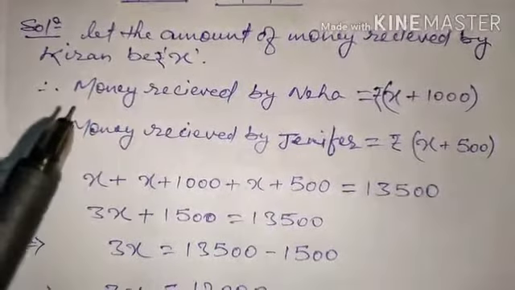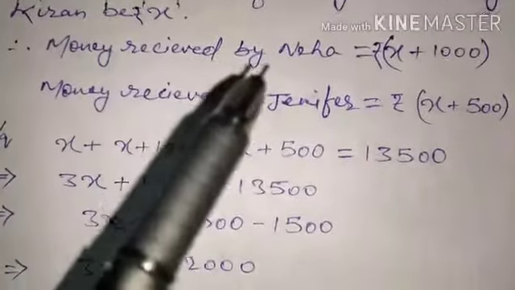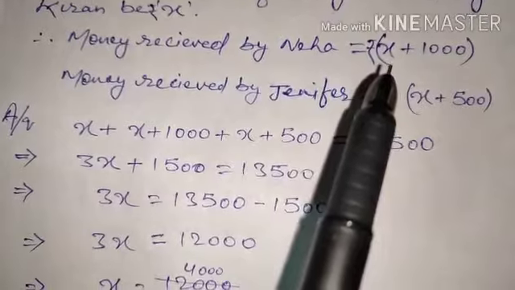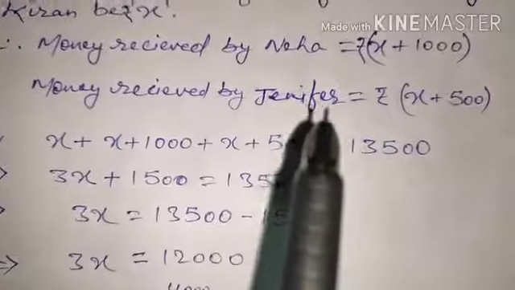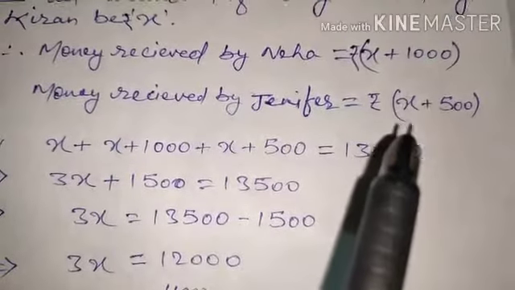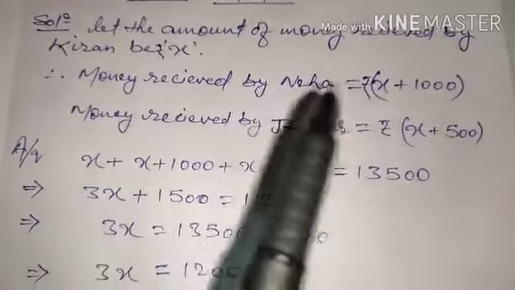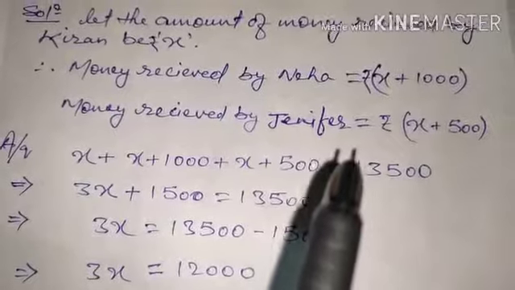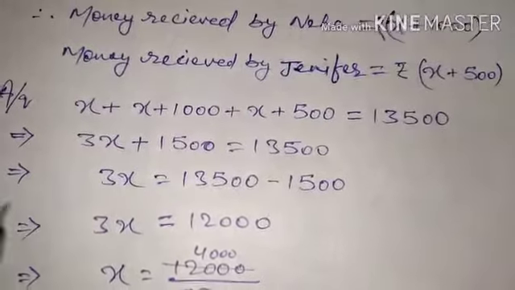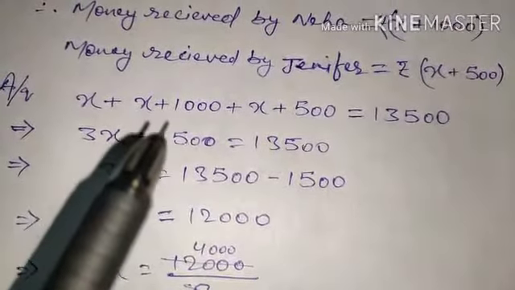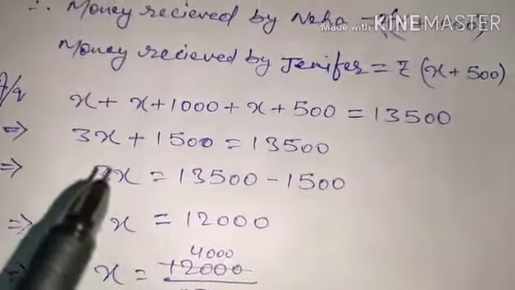let the amount of money received by Kiran be rupees x. Therefore money received by Neha, according to the question, is 1000 rupees more, so x plus 1000. Money received by Jennifer is 500 rupees more, so x plus 500. So now we have the money received by Kiran, Neha and Jennifer. What next? This all sums to 13,500. So x plus (x plus 1000) plus (x plus 500) is equal to 13,500 according to the question.